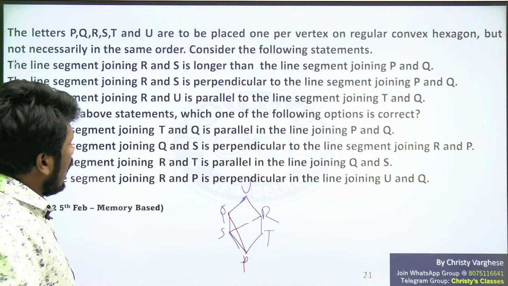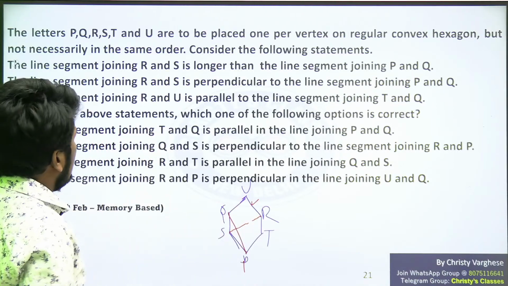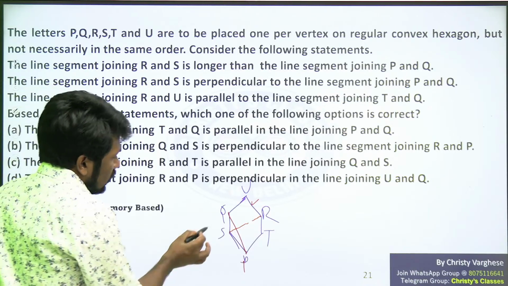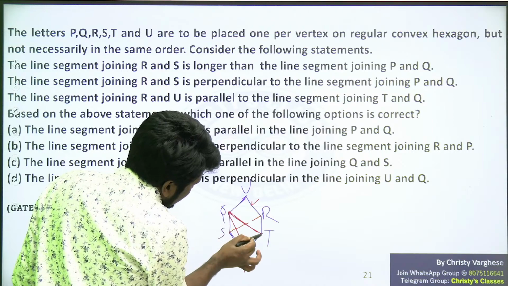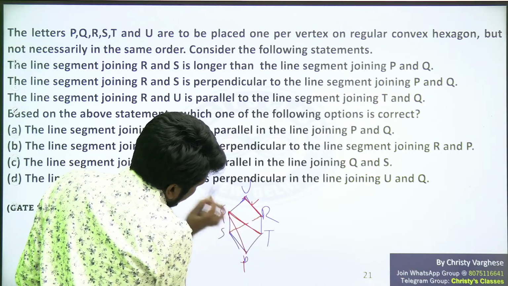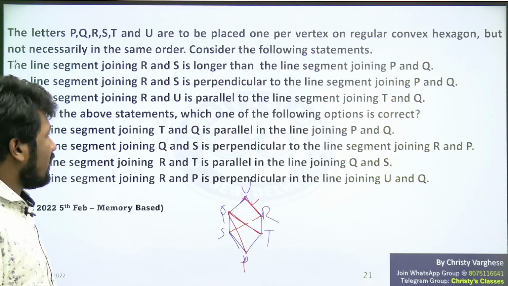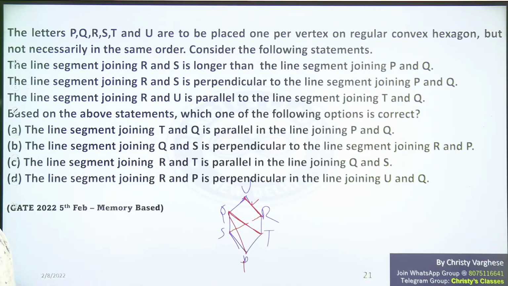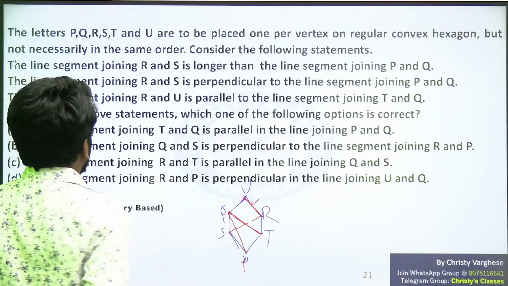And the line segment joining R and U is parallel to the line segment joining T and Q. If you draw this, you will understand. The picture is not perfect, that is why it is not looking parallel, but it will be parallel. Draw with a scale and you will get clarity. That's a problem: this question takes some time to understand what exactly they are asking.